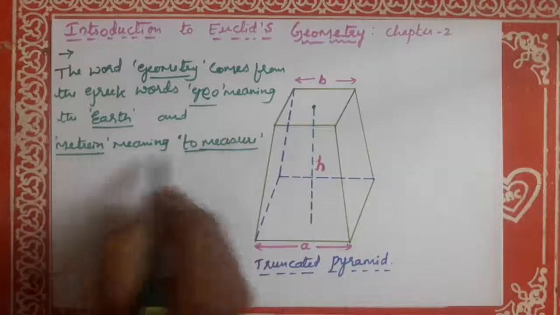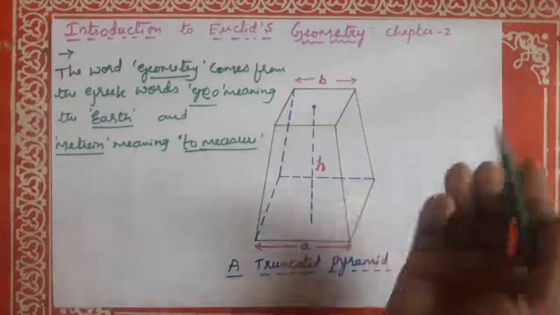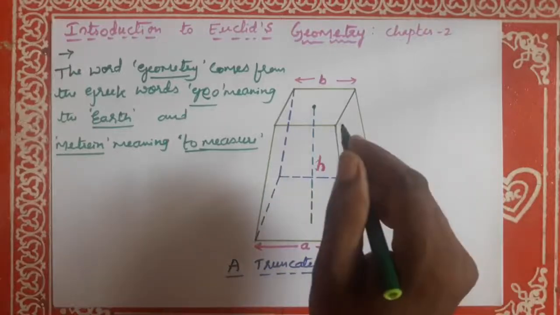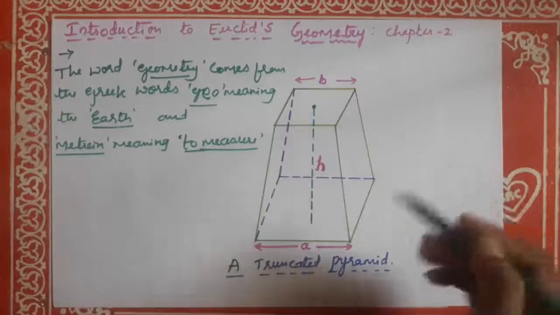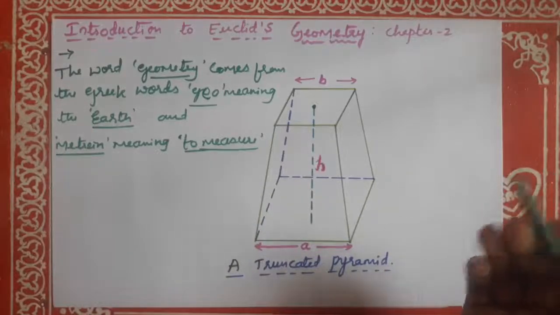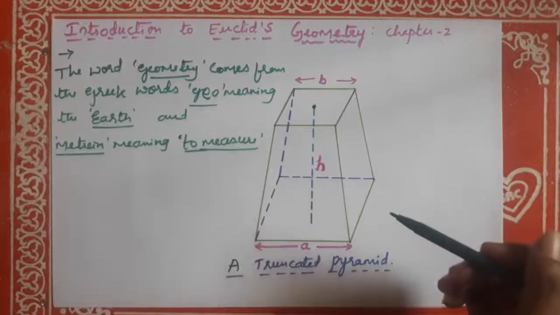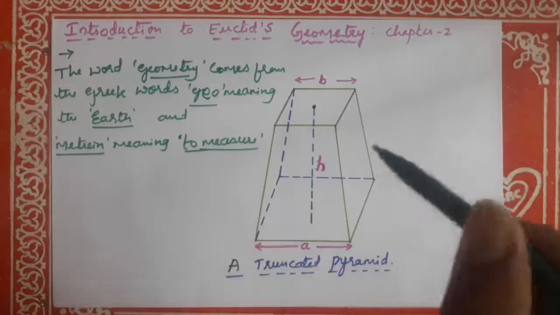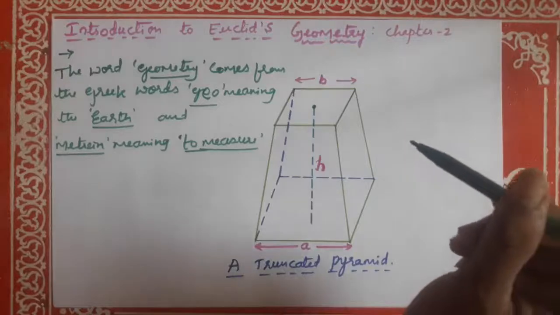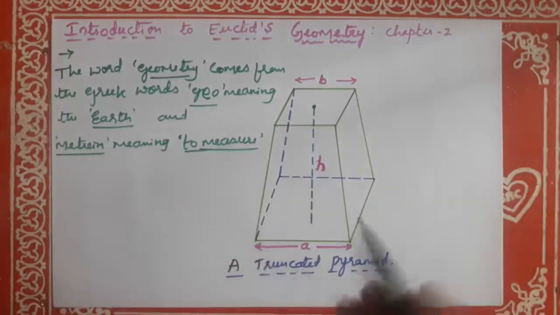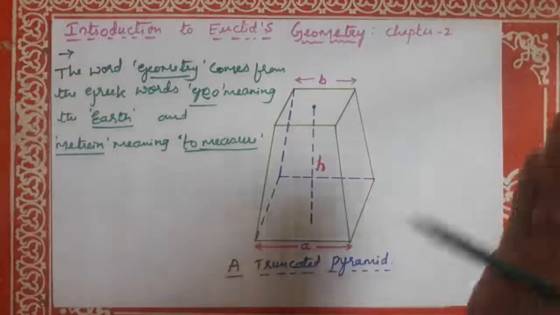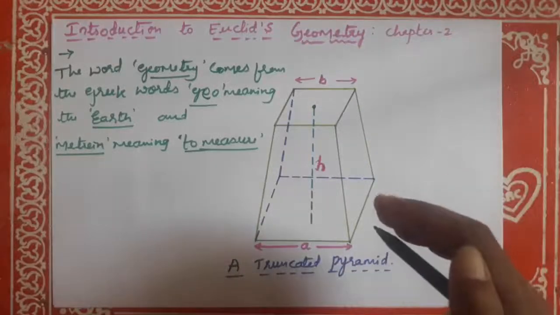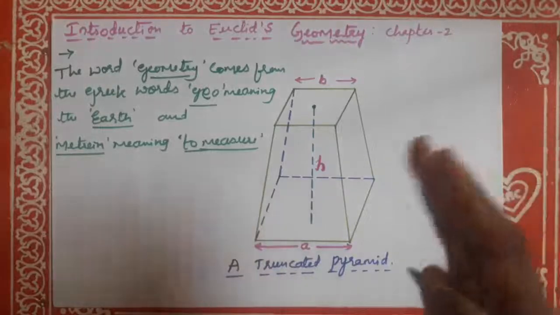For measuring land. So, this branch of mathematics was studied in various forms in every ancient civilization, be it Egypt, Babylonia, China, India, Greece, the Incas, etc. The people of these civilizations faced several practical problems which required the development of geometry in various ways. See, for example, whenever the river Nile overflowed, it wiped out the boundaries between the adjoining fields of different landowners. After such flooding, these boundaries had to be redrawn.